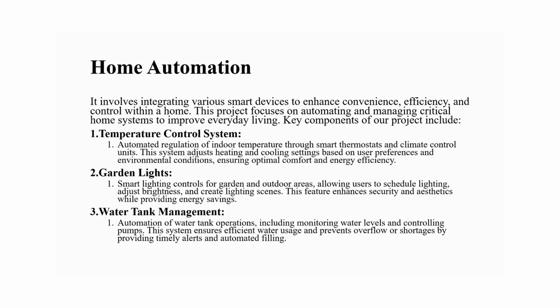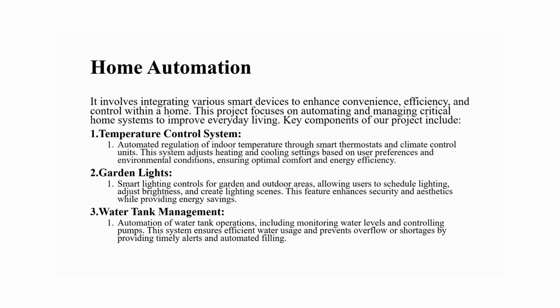So, it is about home automation. Now, it involves integrating various smart devices to enhance convenience, efficiency, and control within a home. This project focuses on automating and managing critical home systems to improve everyday living. Key components of our project include temperature control system, garden lights, water tank management, heater, and cooler. Automated regulation of indoor temperature through smart thermostats and climate control units. This system adjusts heating and cooling settings based on the user preference and environmental conditions.